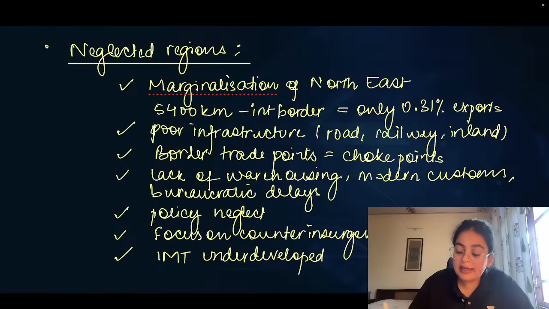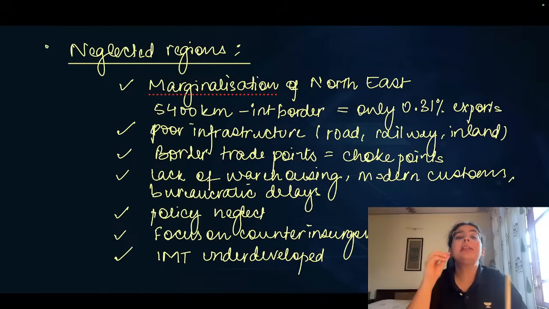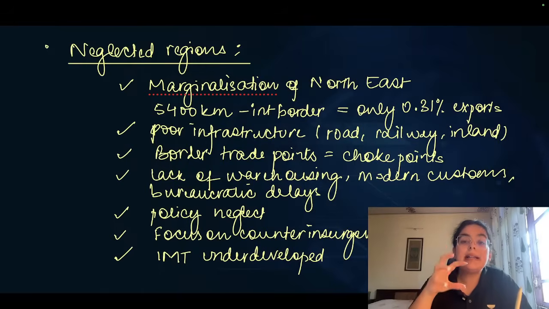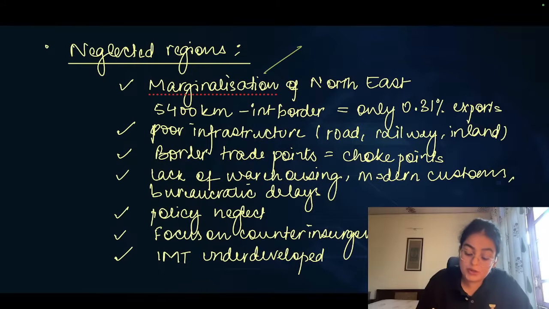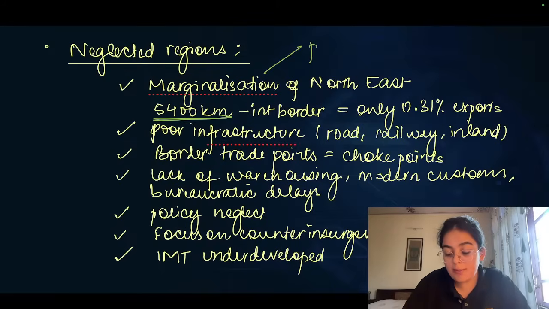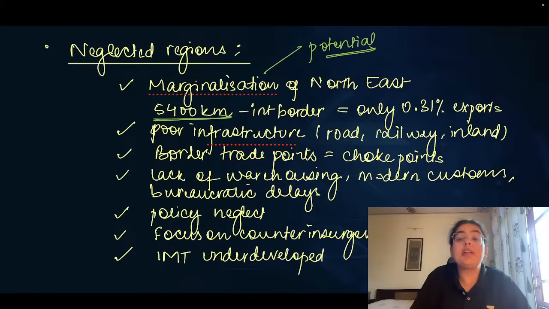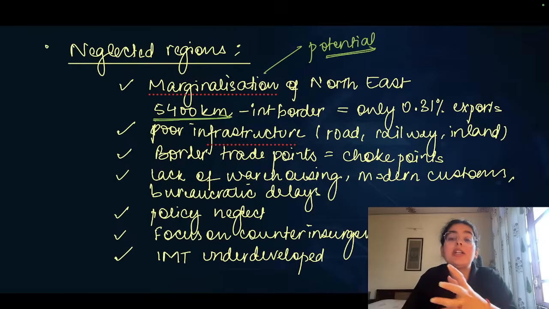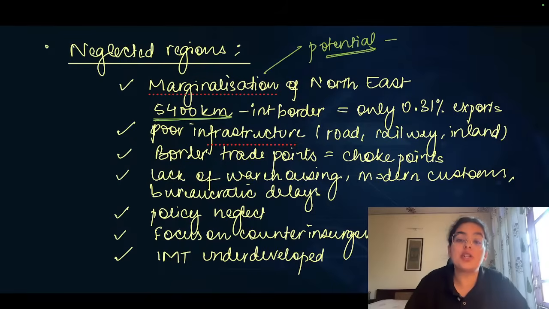The main highlight of the article is the marginalization and neglect of the northeastern sector. The author says that this sector, because of the international border of almost 5,000 plus kilometers, has a huge amount of potential. In fact, even in earlier policy documents, we have seen the Northeast as a potential bridge for the Act East policy.